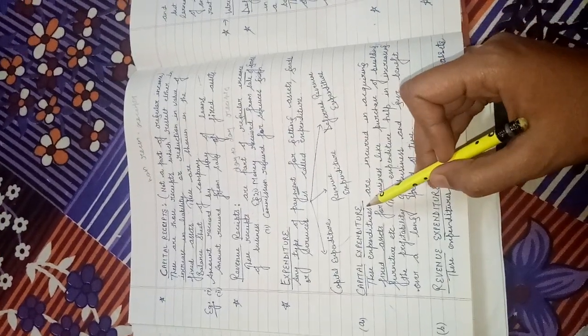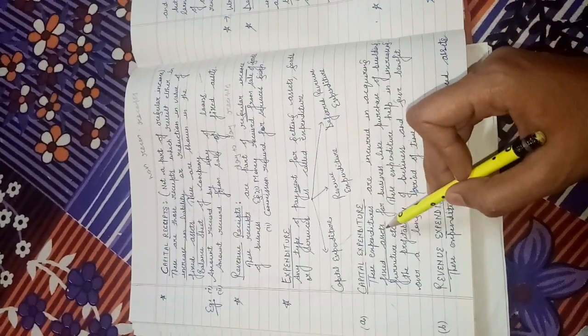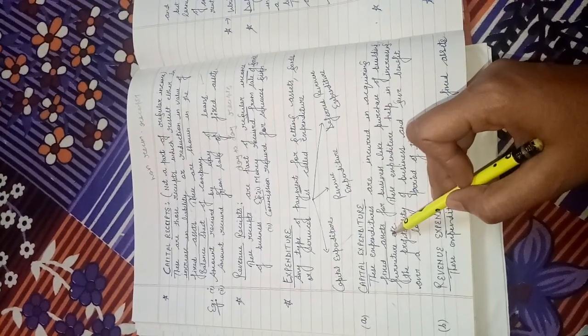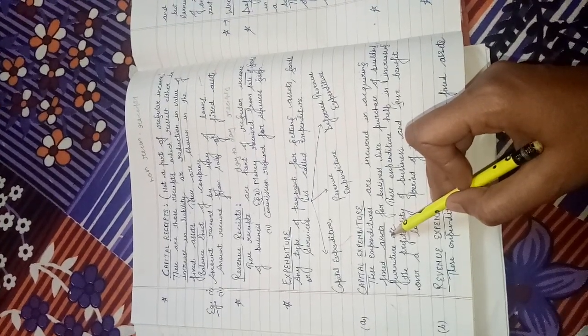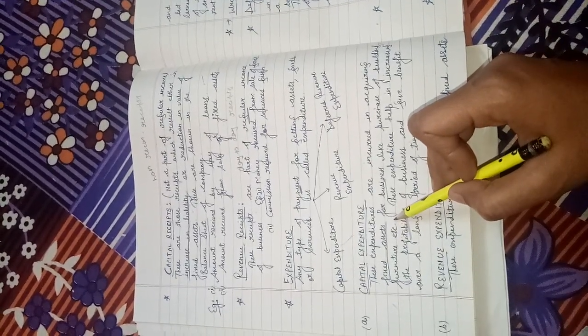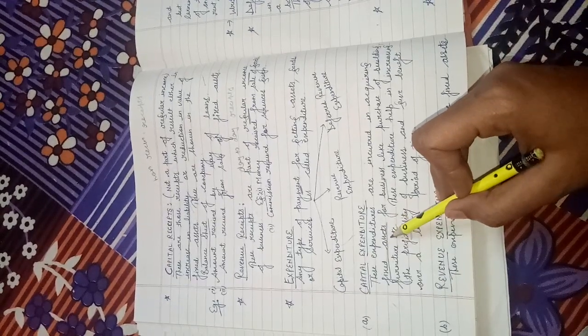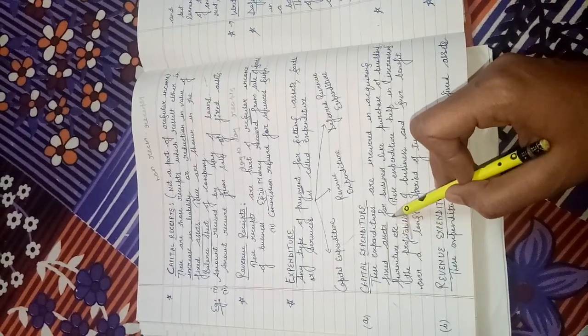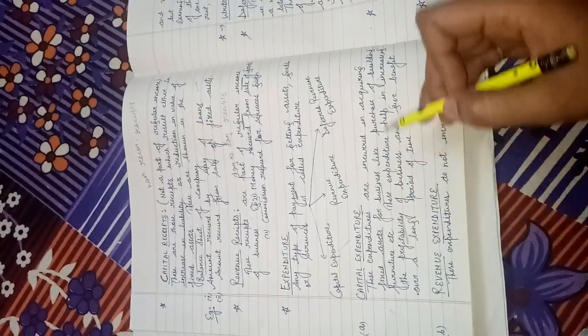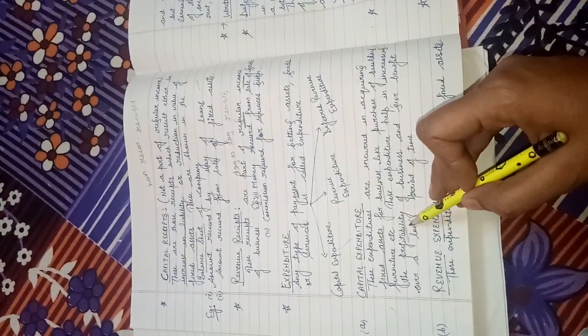Obviously we incur this expenditure on fixed assets, which will help in the production process and continue for a long time in business. So these expenditures are of huge amount.